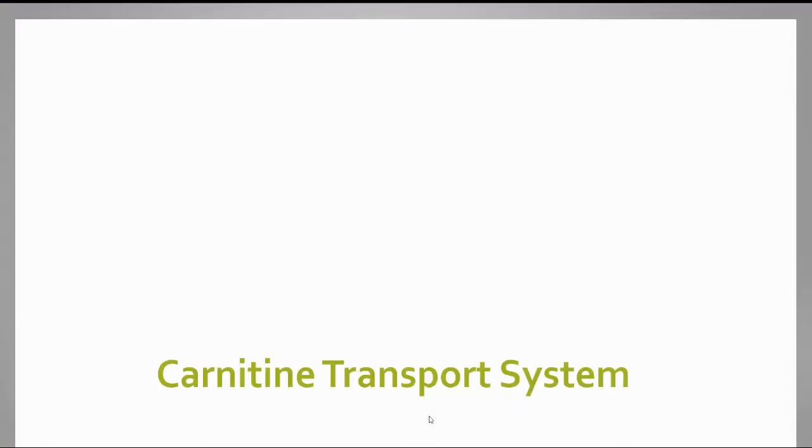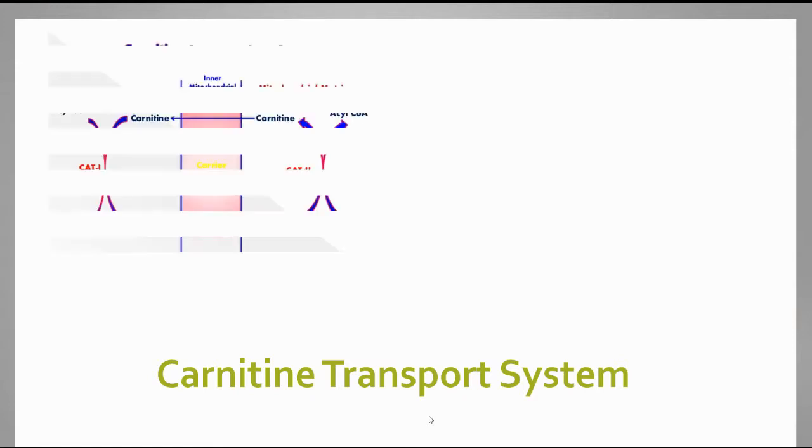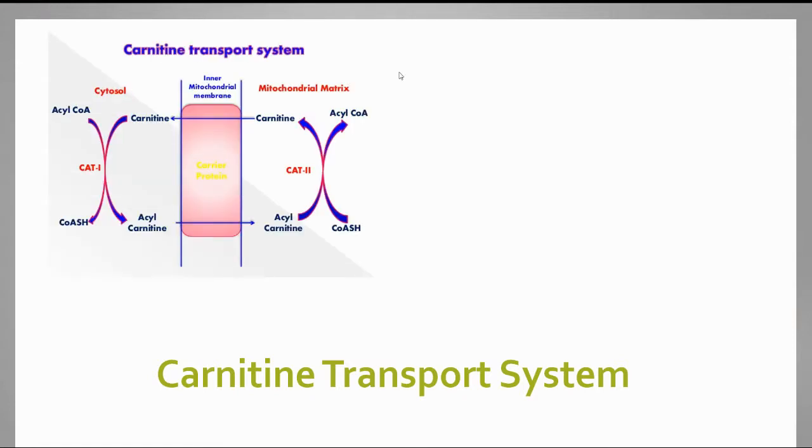The second step is the transport system. The acyl-CoA that is produced is impermeable to the inner mitochondrial membrane. Therefore, it cannot enter the mitochondrial matrix. For the acyl-CoA to enter the mitochondrial matrix to carry out beta oxidation proper, it requires a transport system known as the carnitine transport system.